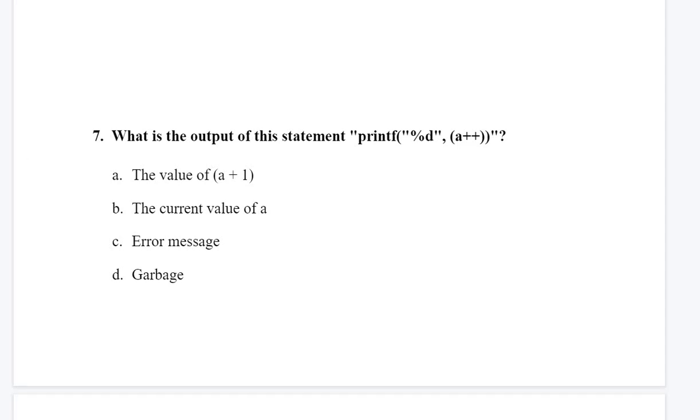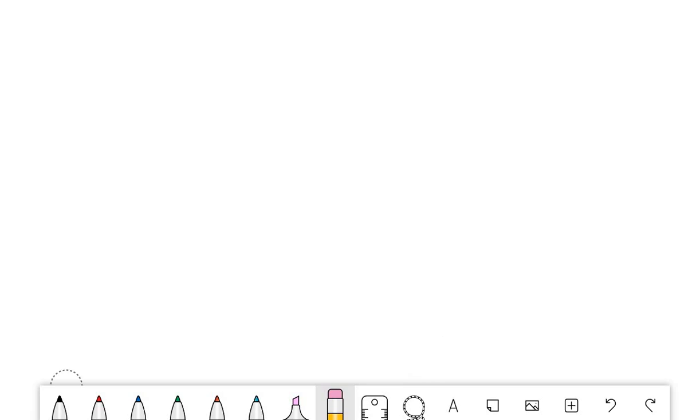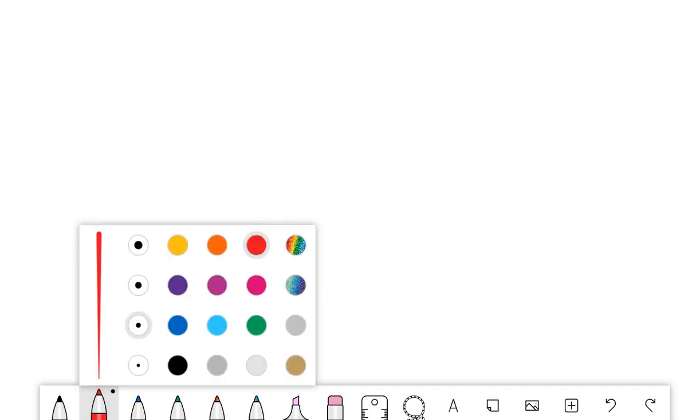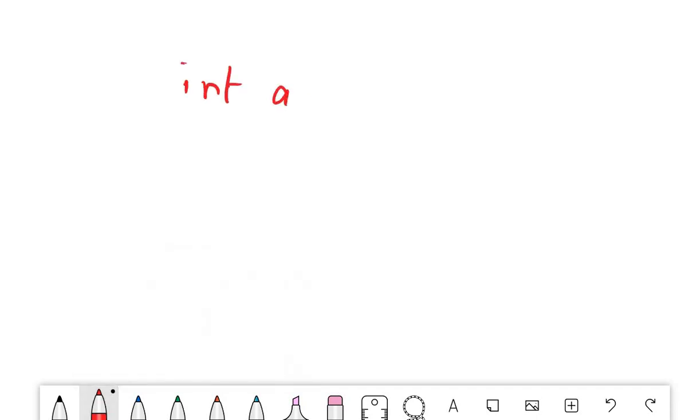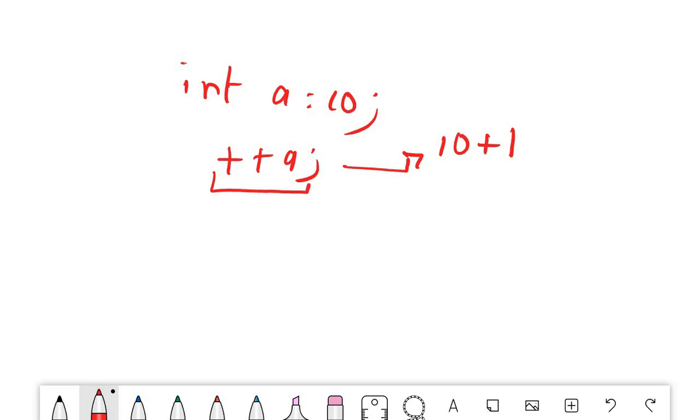Suppose you have a variable int a equals 10. If you pre-increment it, the value will be incremented first, so it will be 10 plus 1, as the name suggests. The value is incremented first and then printed, meaning that while using the expression, this updated value will be used.